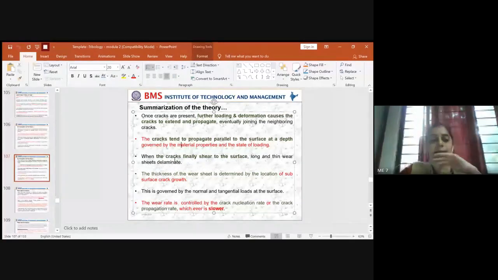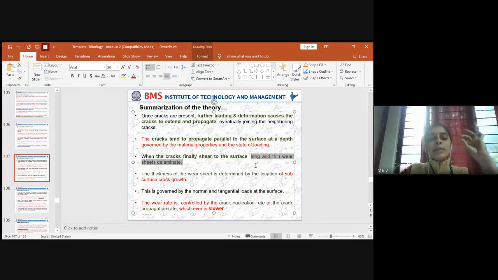When the crack is penetrated and finally the crack gets sheared to the surface, a long and thin wear sheet will be formed, which is nothing but the delaminate. A long and thin wear sheet will be detached from the contact surface, right?